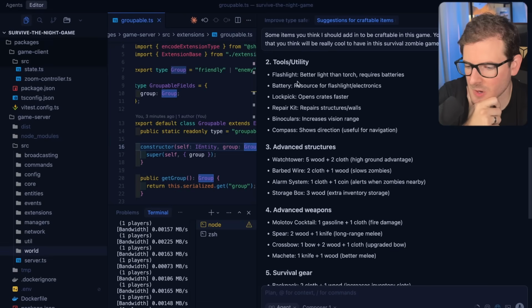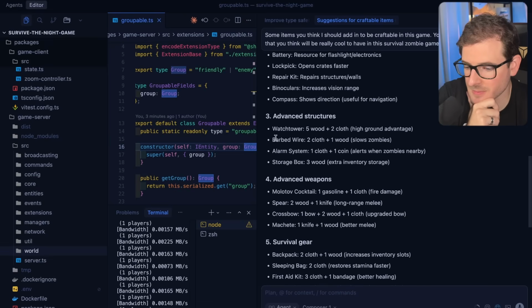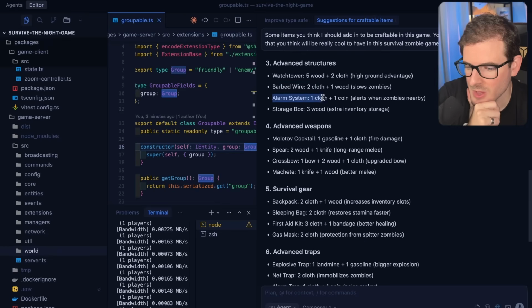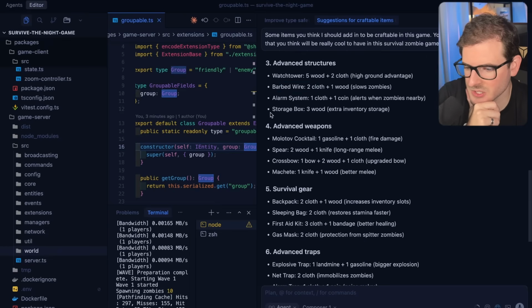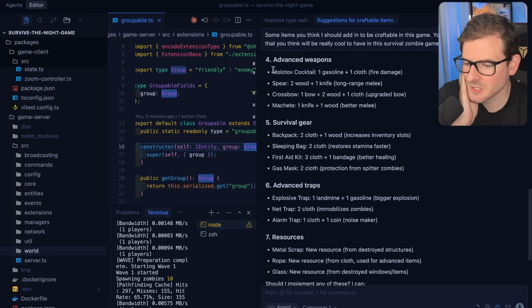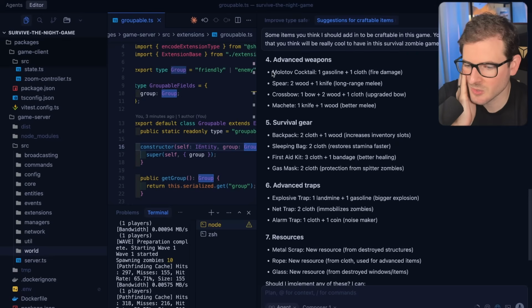Okay, so going through here, there are some interesting ideas. There is a barbed wire system. That might be pretty cool. Alarm system, I don't think that's really necessary. A watchtower, high ground advantage, a storage box, a Molotov cocktail. Oh, that one might be pretty cool. 1 gasoline, 1 cloth. Let's actually add that one. I do like that idea.